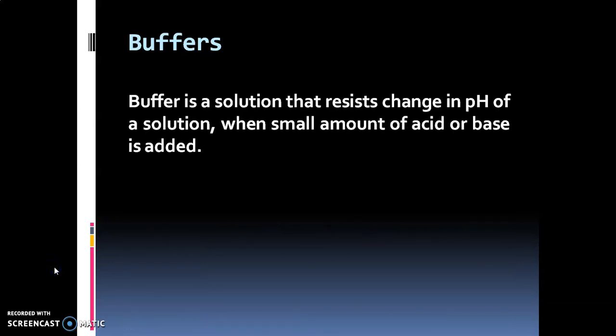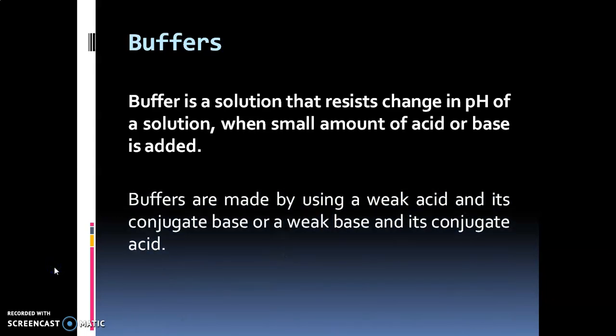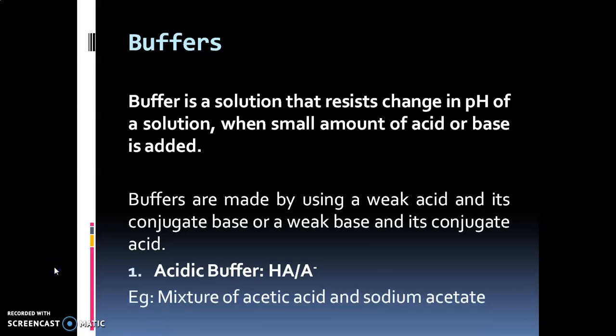So next term is buffers. What are buffers? Buffer is a solution that resists change in pH of a solution when small amount of acid or base is added. Buffers are made by using weak acid and its conjugate base or a weak base and its conjugate acid. Buffer can be divided into acidic buffer, which is made by using weak acid and its conjugate base. Example is mixture of acetic acid and sodium acetate.